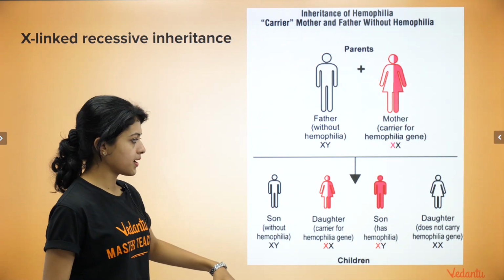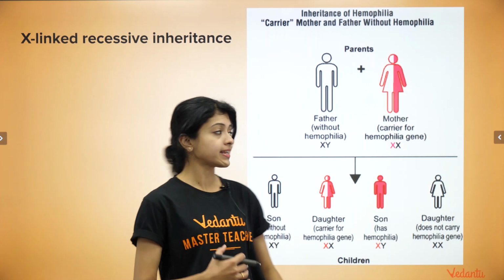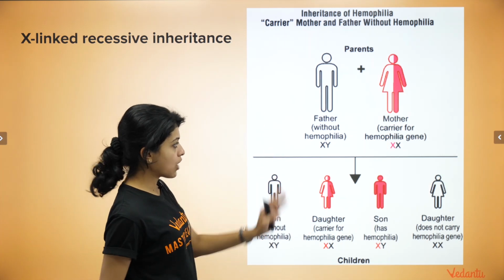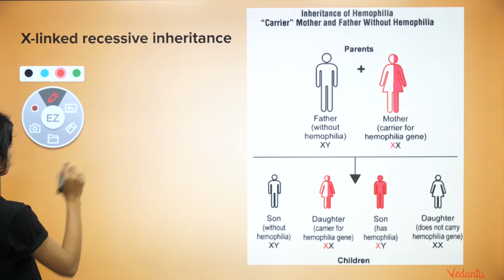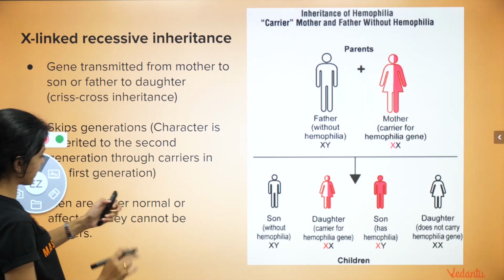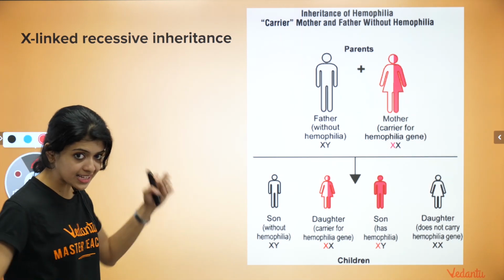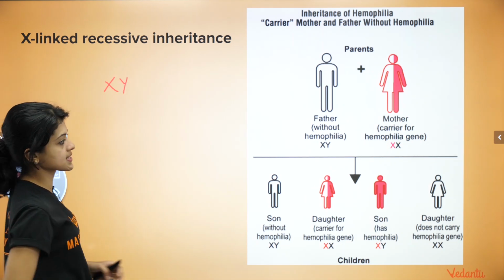This is just to make you understand this a little better with illustrations, with an outline of a man and a woman, a father without hemophilia. I'll just rewrite the genotypes here so that you can compare it. Father is normal, okay? So his genotype is this.